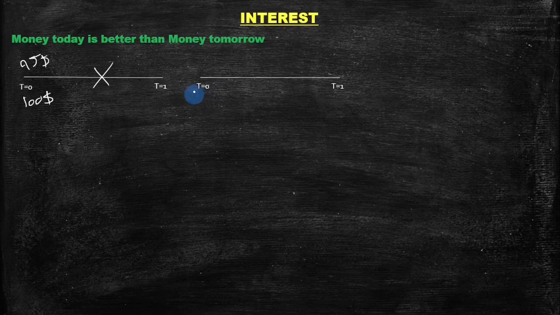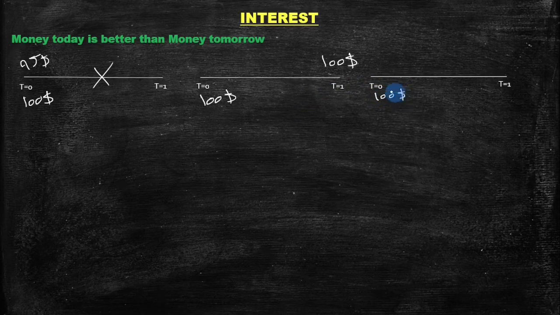Now, another scenario, again t0 and t1. You lend me $100 today, and I pay you back $100 a year from now. Would you take that deal? Well, if you're a good friend, you might, but otherwise you wouldn't think that's fair, do you? Now the last scenario: you lend me $100 today, and I pay you back $110 a year from now. Would you take that deal? Now that might be fair.